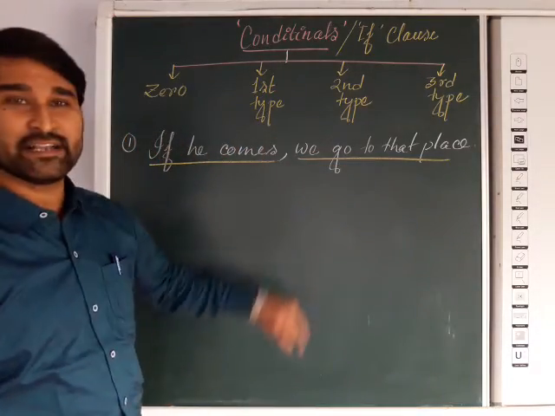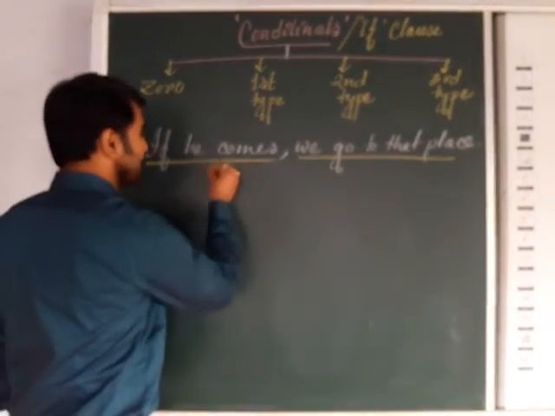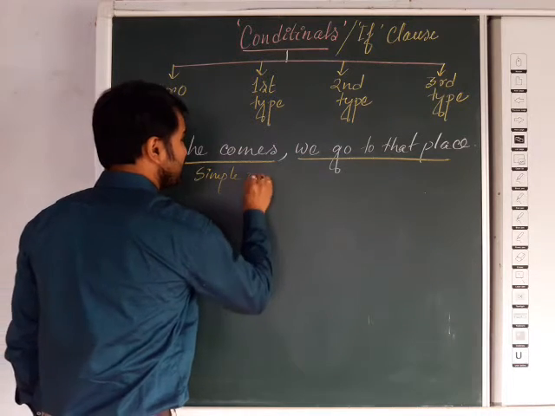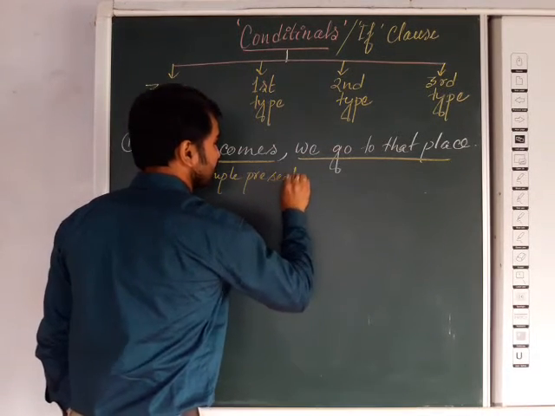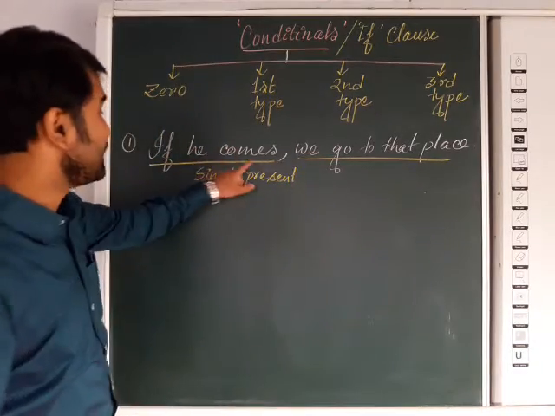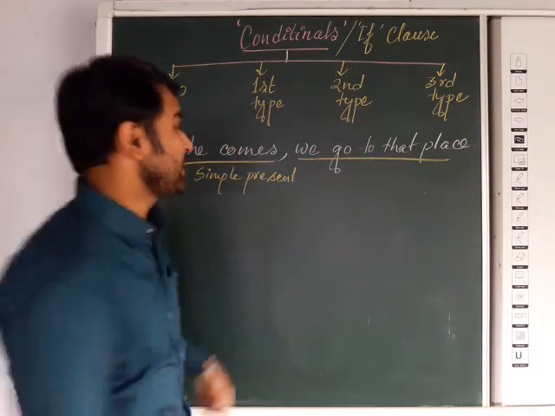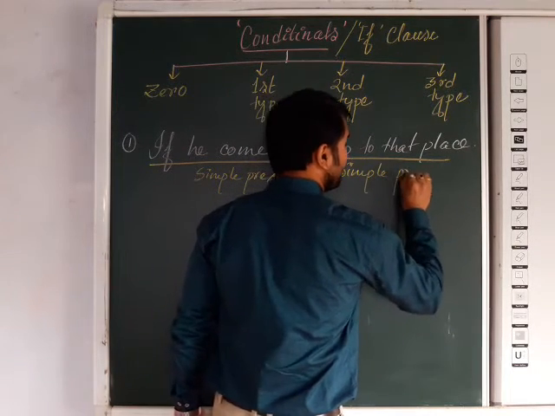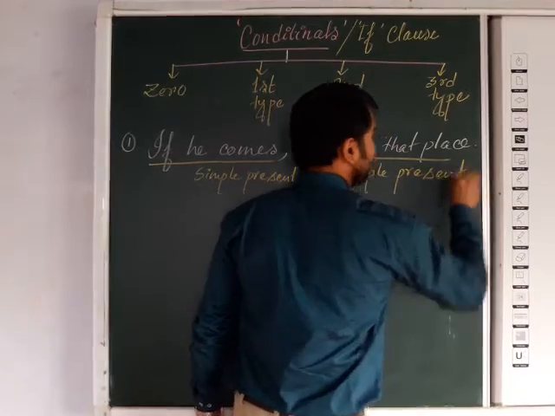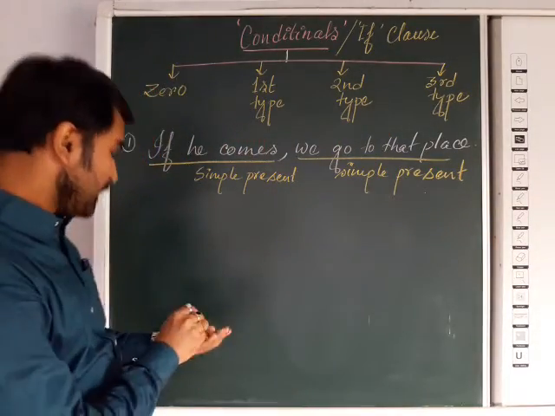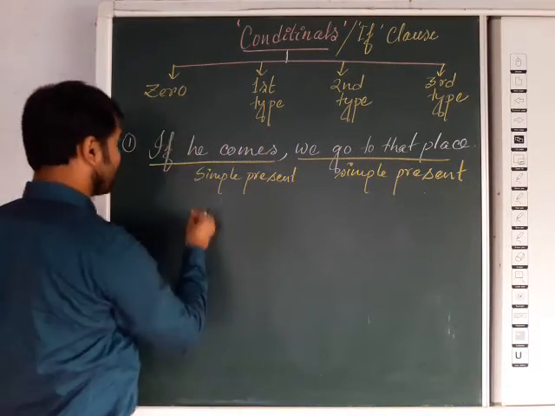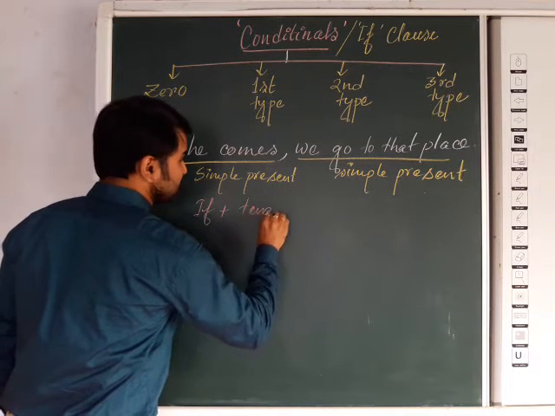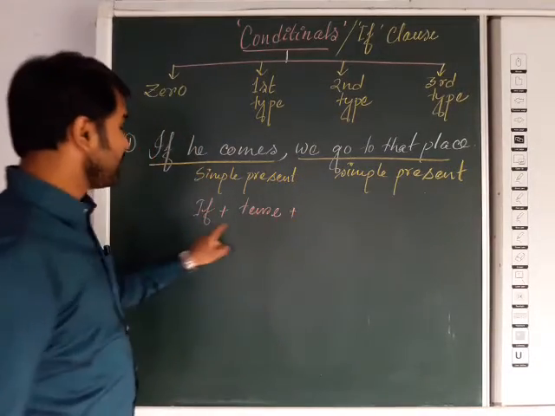Now which tense is it, can you understand? Here, he comes, it is simple present tense. With the if clause, he comes, simple present. We go to that place, it is also simple present. So now, the form I am writing for the if clause: if plus any tense.